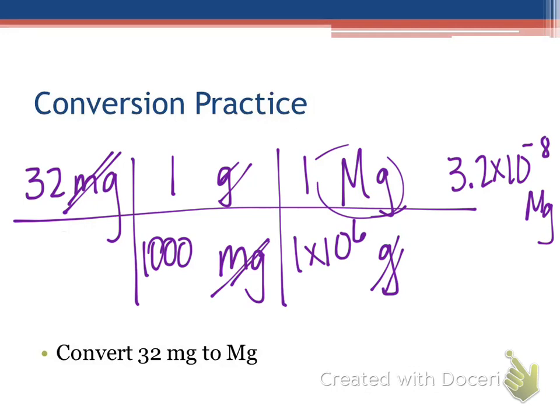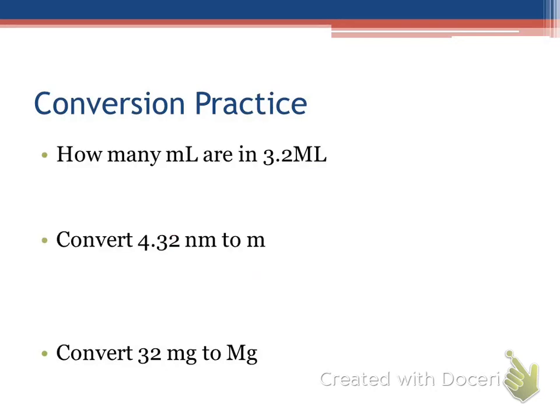All right, are we ready to try one on our own? Sure? Okay. 3.2 times 10 to the negative 8 megagrams. Let's try one on our own here. Yep. If we wrote like E as an answer, that's fine. I don't love it, but I would take it. I usually like to write times 10 to the, but I mean, I'll take it. I just don't love it. All right, let's try this one.